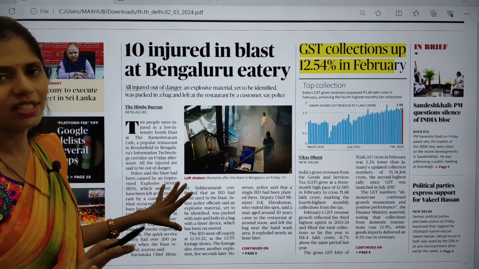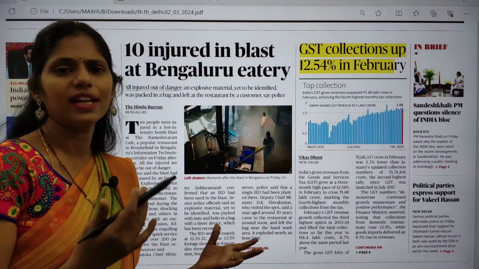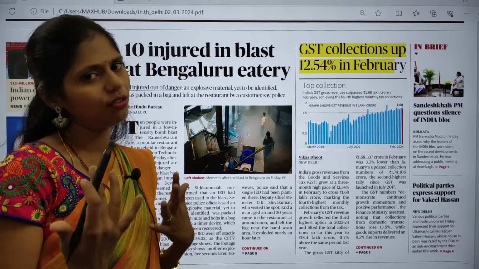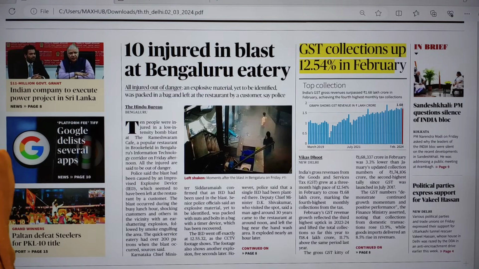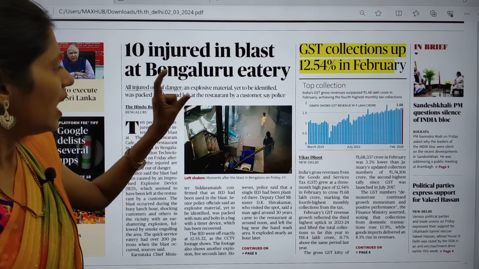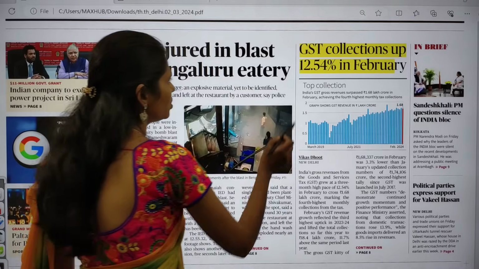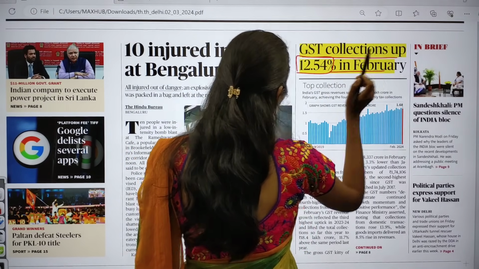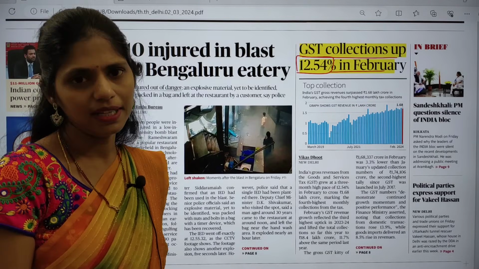So I am taking here Delhi edition, so whichever edition you are having, like Hyderabad edition or Chennai edition, Bangalore edition, like that. So whichever edition you have, you can take. So here I am taking Delhi edition. So there will be no problem with the edition. And the first important article is GST collections up 12.54% in February. So in February month, the GST collections had been increased.